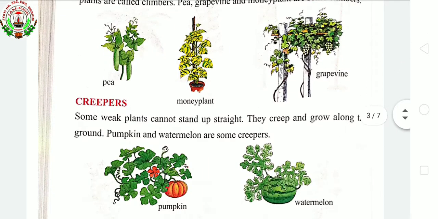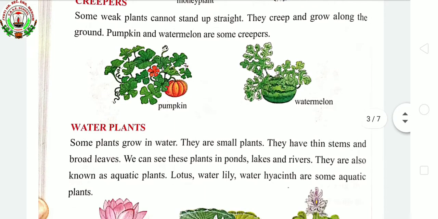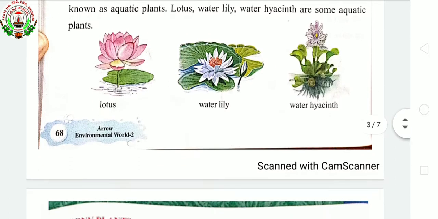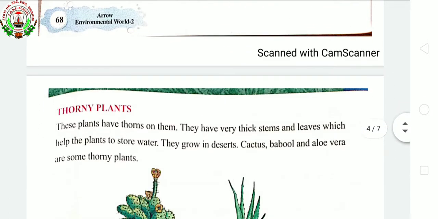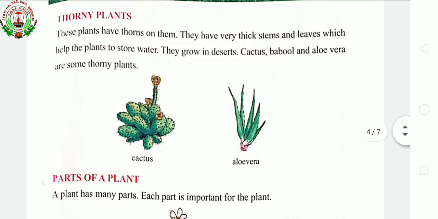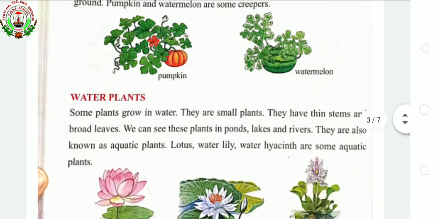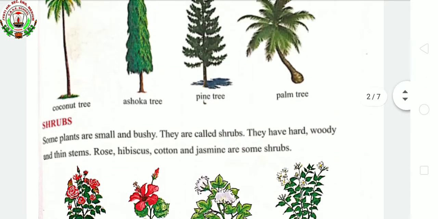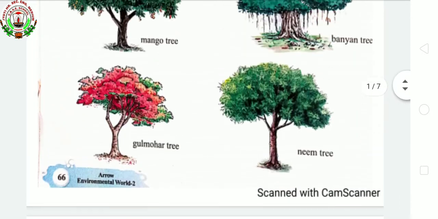Creepers, these also need support, but they spread along the ground. Next, water plants, these are the plants grown in water. Thorny plants, these plants have thorns on them. Okay, so these all are kinds of plants. We will study about them one by one, starting with the trees.